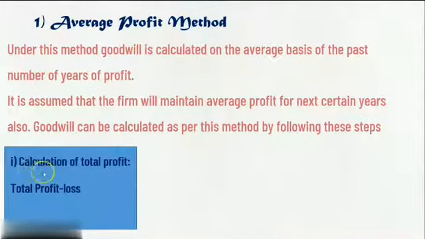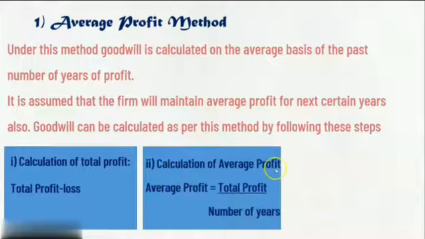See here, first we have to calculate the total profit. And how are we going to get this total profit? Total profit is equal to total profit minus loss. It means if they give 5 years of profit or losses, in that case we are going to add all profits and subtract the losses, and we will get the total profit of the firm. The second thing,